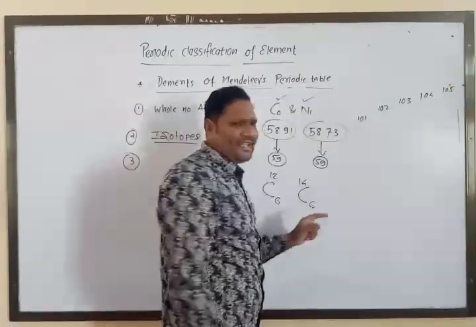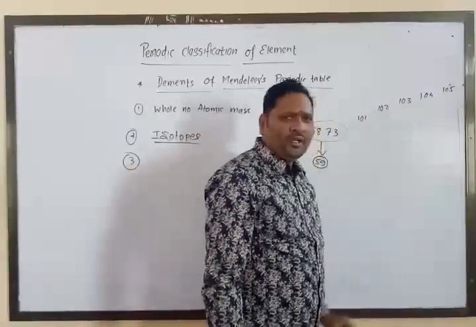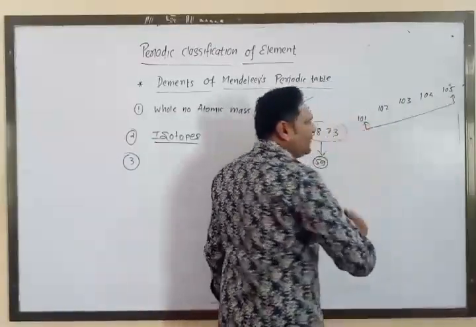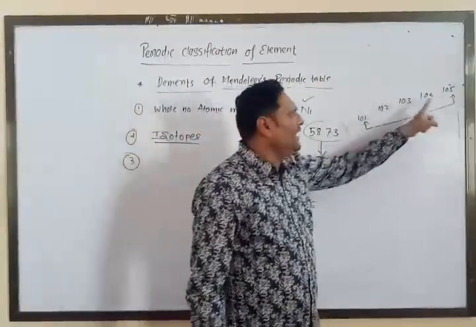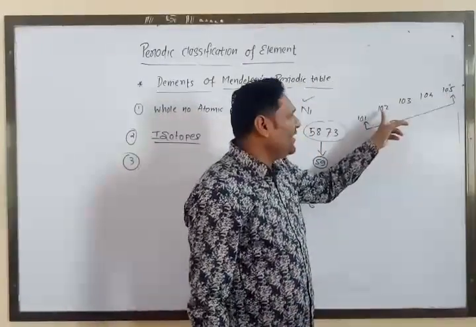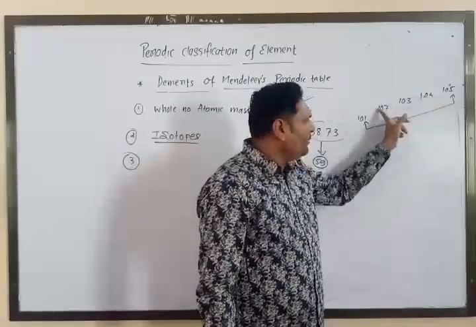Suppose the sequence is like that: 101, 102, 103, 104, 105. Then you can easily predict how many elements exist between 101 and 105. You can easily predict that there are 102, 103 and 104, three elements, between these two.